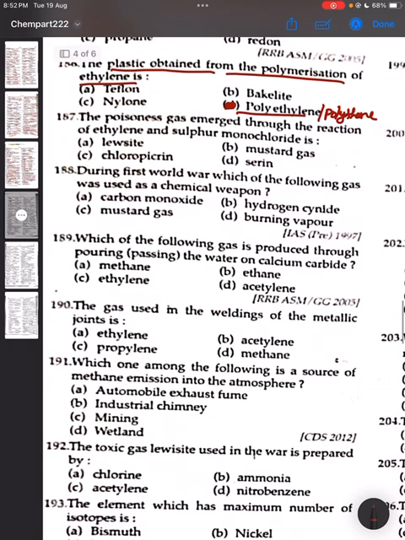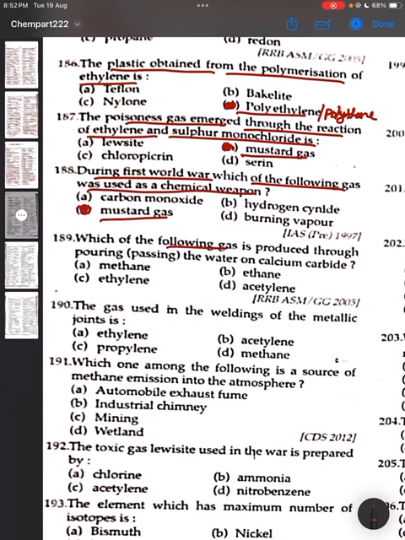187. The poisonous gas emerged through the reaction of ethylene and sulfur monochloride is. It is mustard gas. 188. During the First World War, which of the following gases was used as a chemical weapon? It was mustard gas.